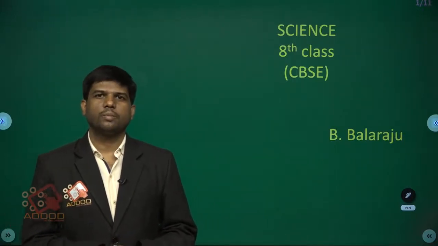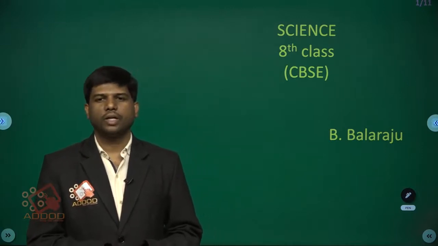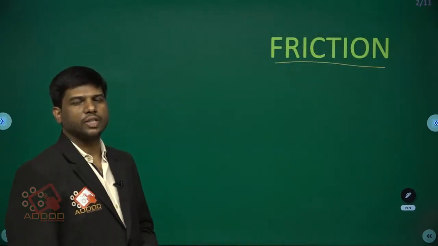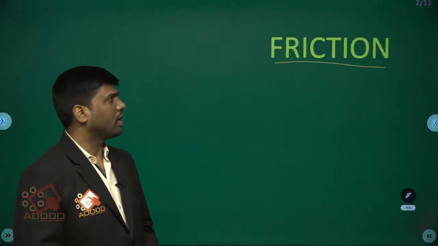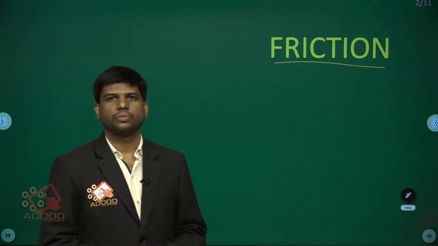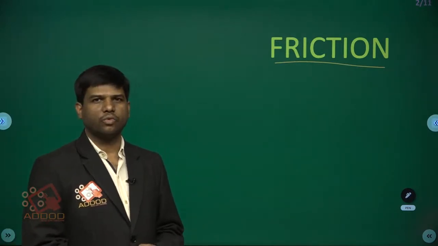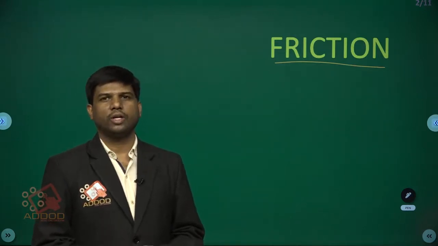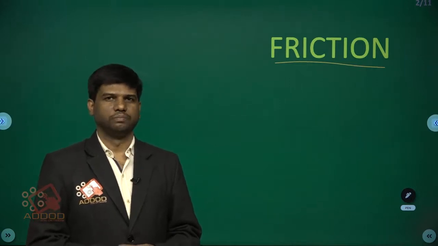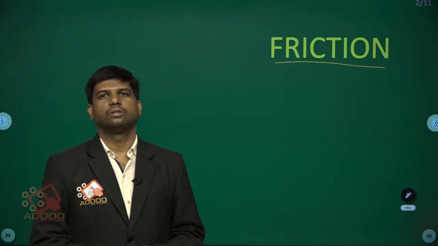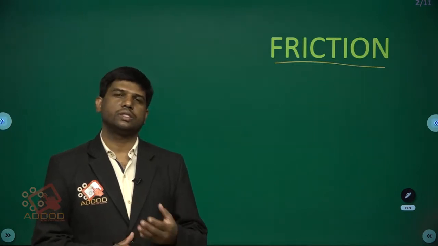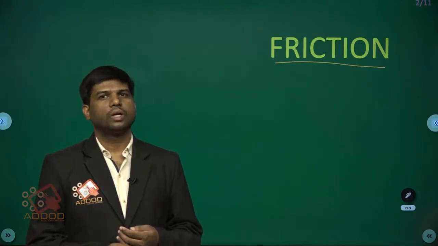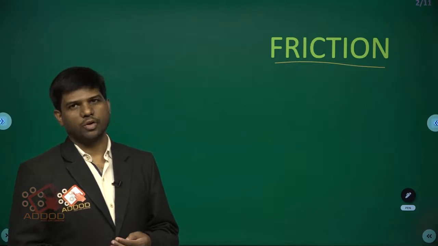This is Balraju. Today I am here to explain an important concept from physics, that is, friction. In the last class we discussed what is force and what are the types of forces. Force is that which changes the state of the body, the shape of the body, or the speed of the body. A force can change the direction, speed, shape, position and state of the body.